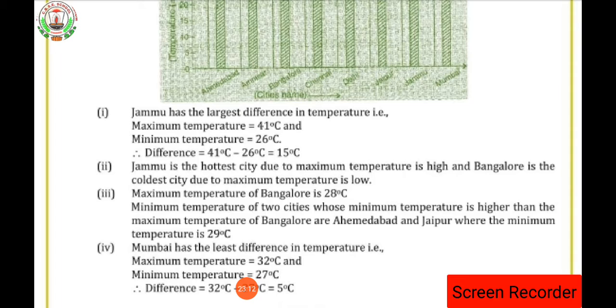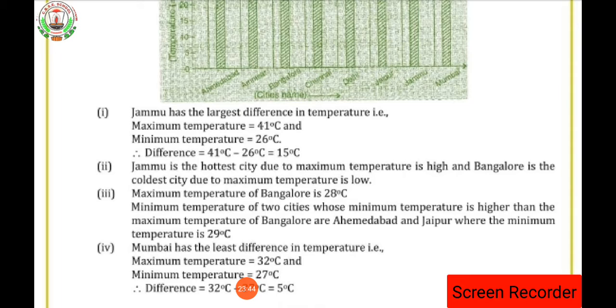Then third, name two cities where the maximum temperature of one was less than the minimum temperature of the other. So here the maximum temperature of Bangalore is 28 degrees centigrade. The two cities whose minimum temperature is higher than the maximum temperature of Bangalore are Ahmedabad and Jaipur, where the minimum temperature is 29 degrees centigrade. Clear?